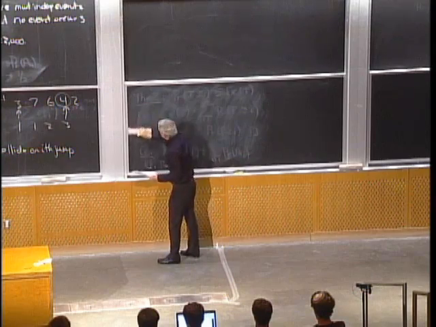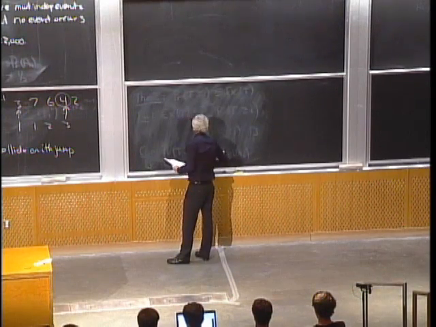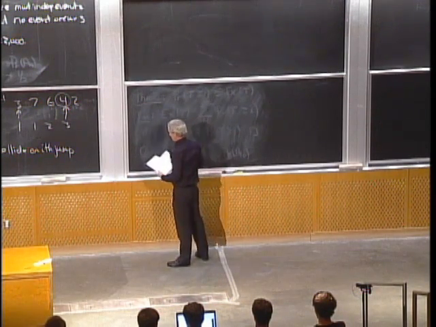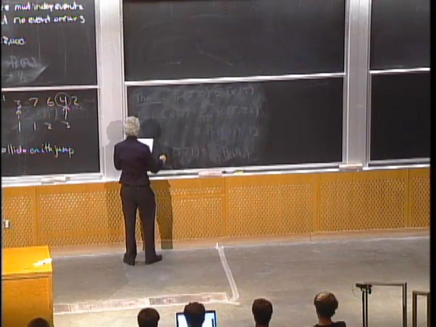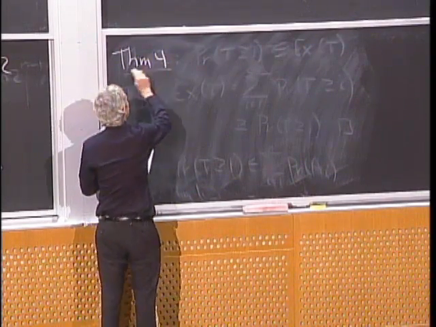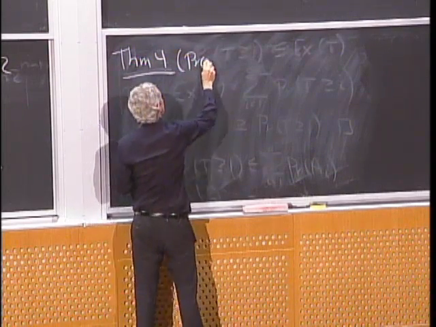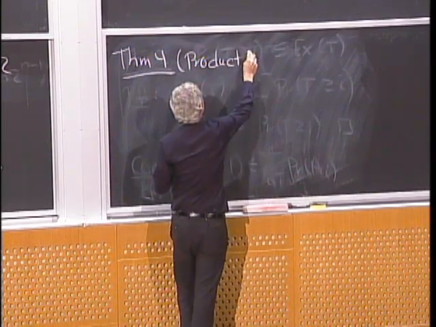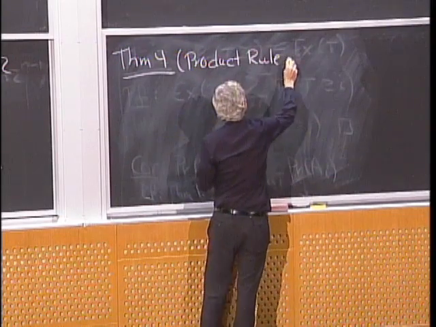Now we're going to look at the expected value of a product of random variables. And it turns out there's a very nice rule for that. Theorem 4, and it's the product rule for expectation.